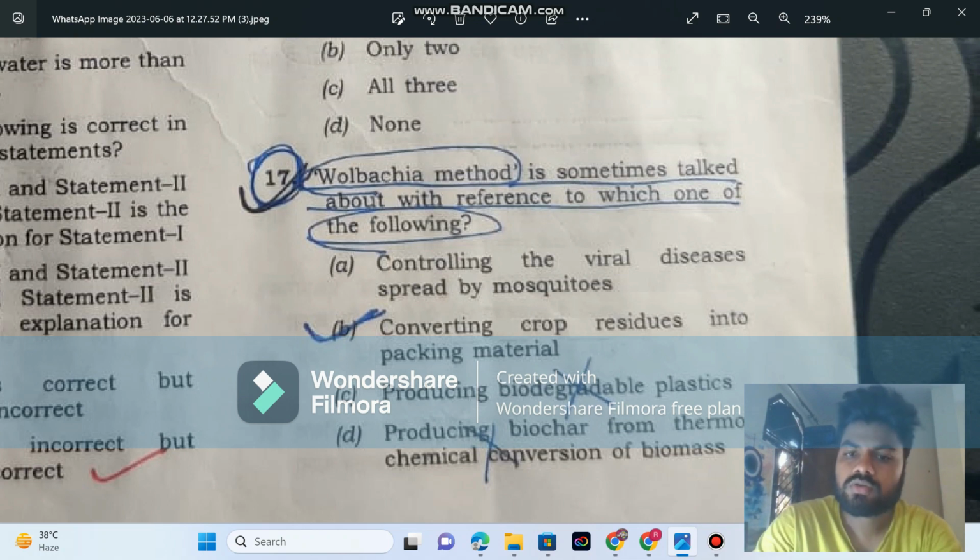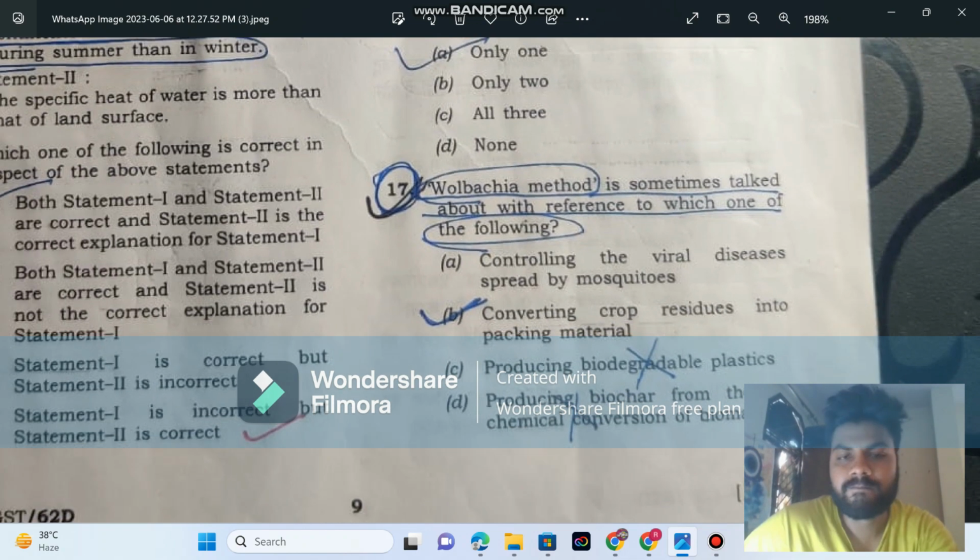If this is about biodegradable plastic, then you already know about it because you read one year of monthly magazine, static and all, and these are static topics like biodegradable plastics and biochar. So we are left with two options, A and B. A is the correct answer. I marked it wrong.